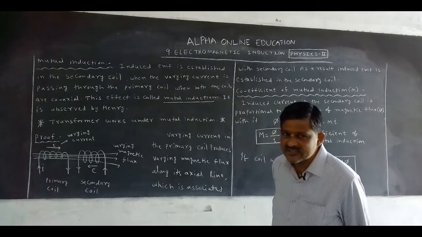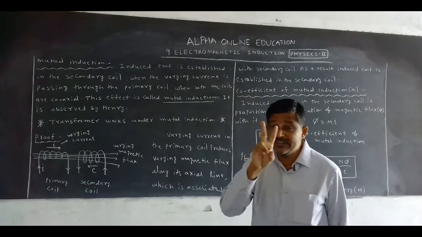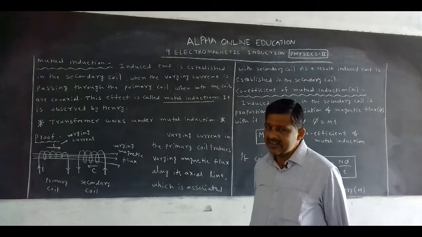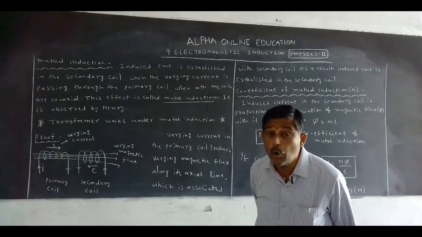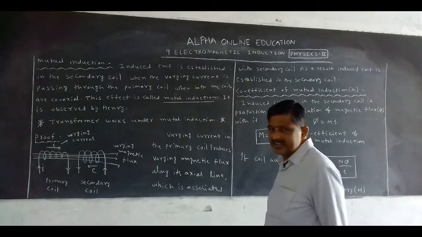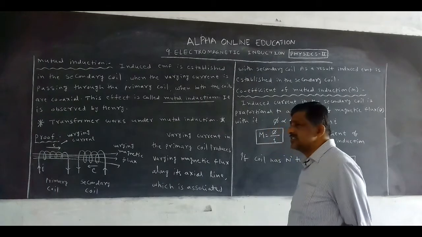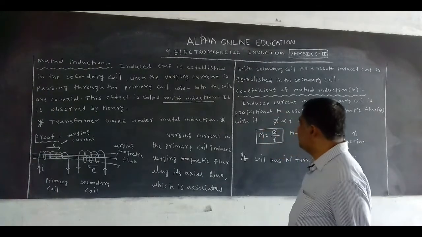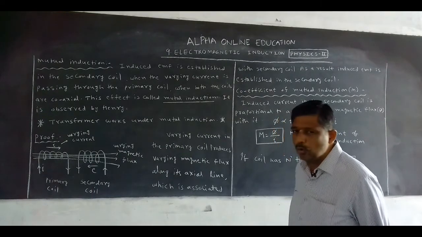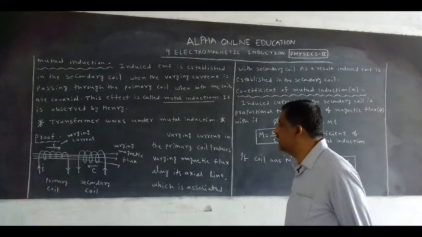In the previous lesson we studied self-induction, where he took only one coil, but mutual induction uses two coils, one primary and another secondary, and both should be coaxial. What is the definition of mutual induction? Induced EMF is established in the secondary coil when the varying current is passing through the primary coil when both coils are coaxial. This effect is called mutual induction. It is observed by Henry.